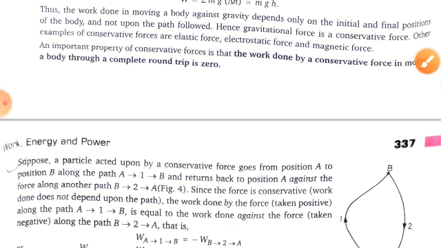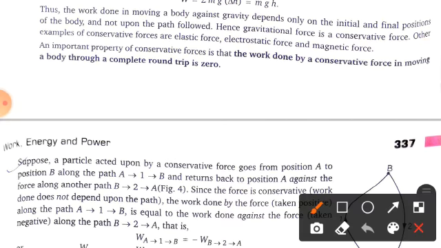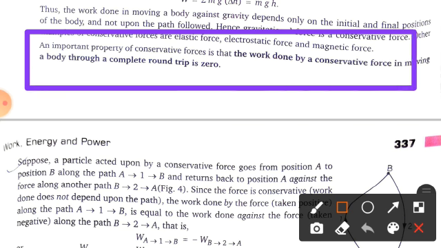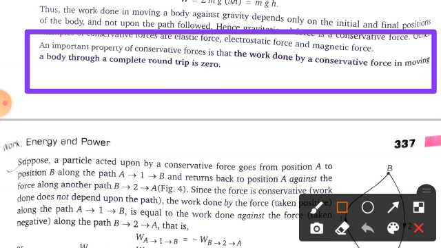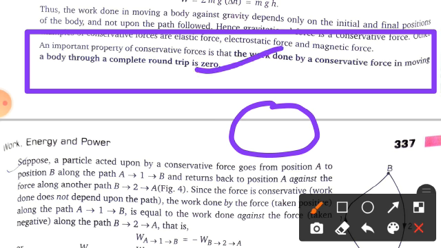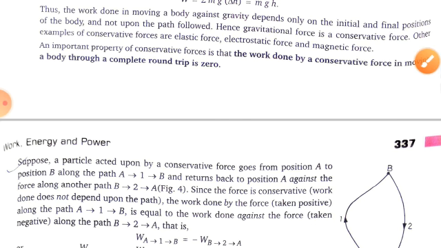So you can say that an important property of a conservative force is that the work done by a conservative force in moving a body through a complete round trip is zero. Why is it zero? Because you know very well, if we move around a circle, then the displacement comes out to be zero. That's why the work done by a conservative force in moving a body through a complete round trip is taken to be zero. Clear?